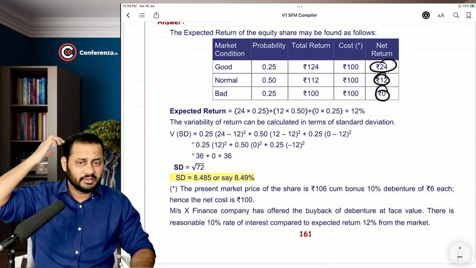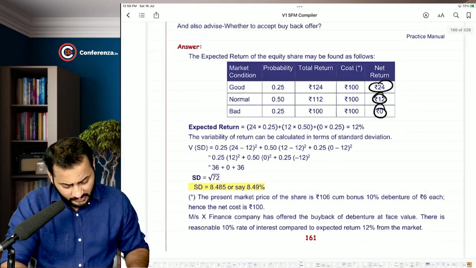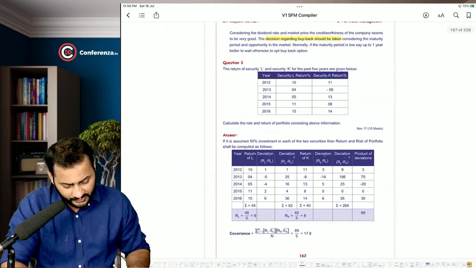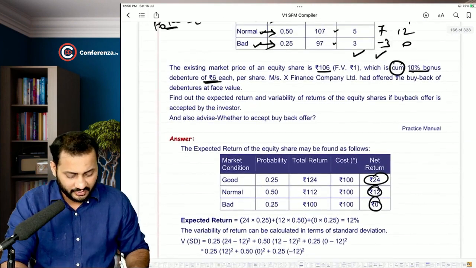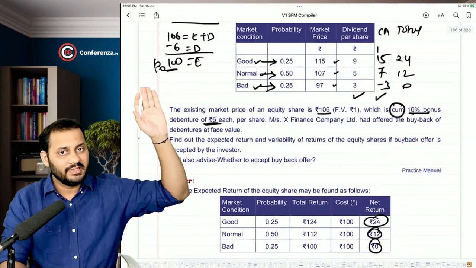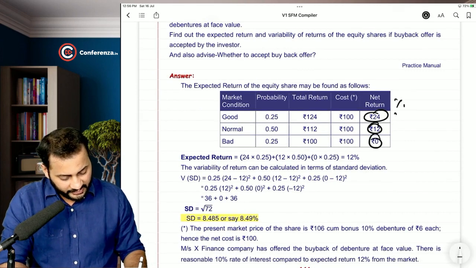Now the mistake that they have made here is they have calculated the return in terms of rupees, not in terms of percentage. But okay, 100 is the P0. So even if you want to calculate return in terms of percentage, it will come to 24%, 12% and 0%.